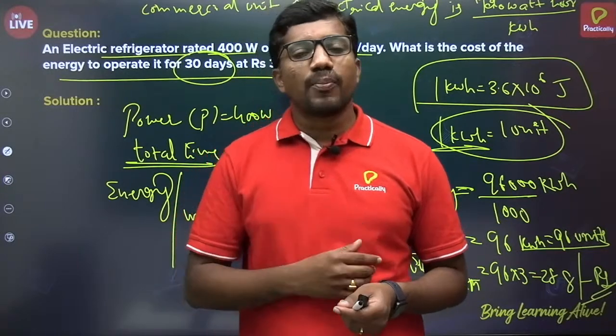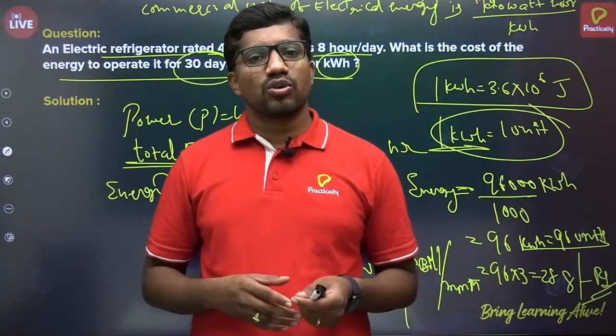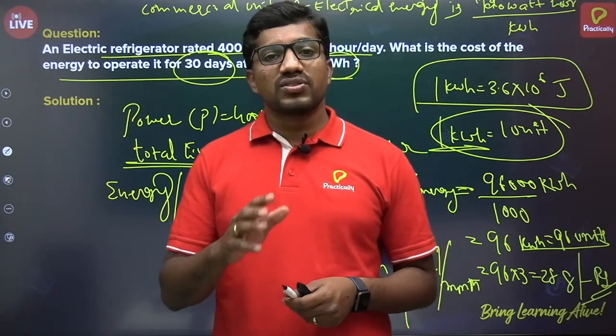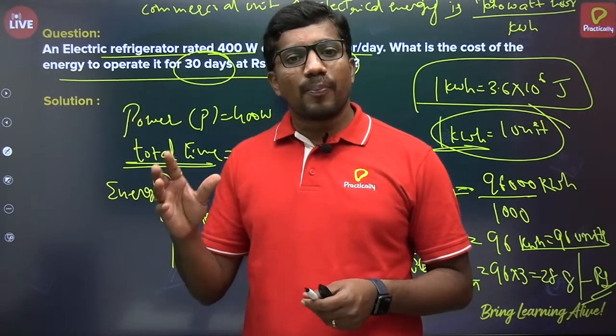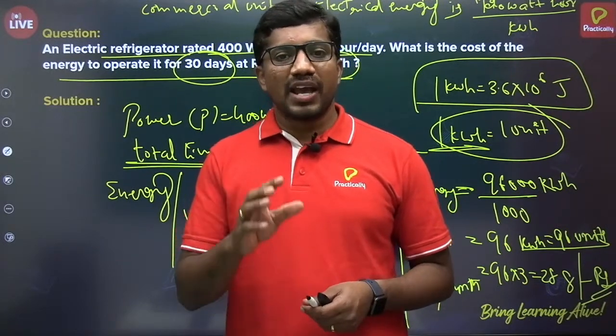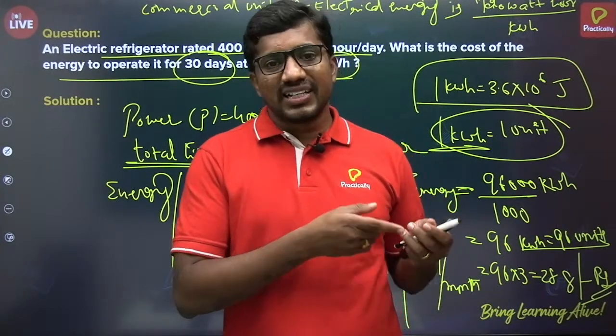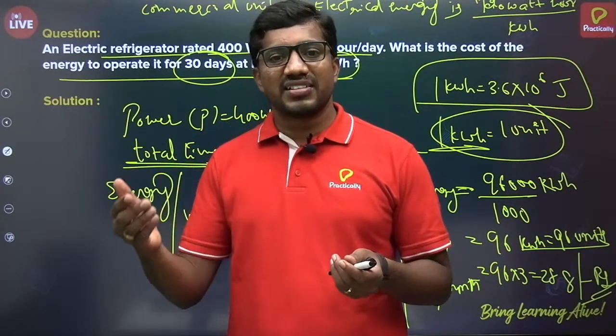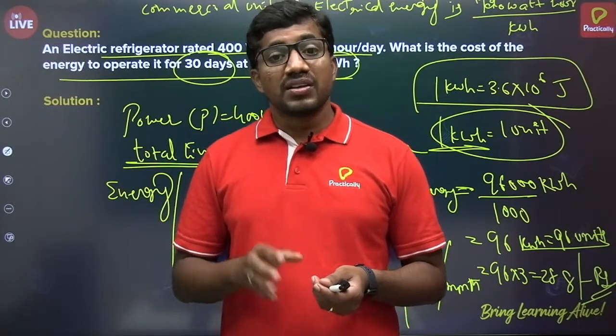So here is an important point, how they ask the question: what are the characteristics of the fuse? Basically the fuse is designed with an appropriate melting point. Generally it will have a low melting point, and as it is an alloy, a lead and tin combination, it will have high resistivity compared to other metals.